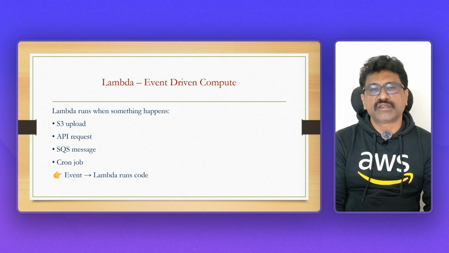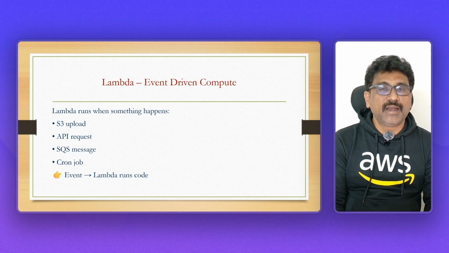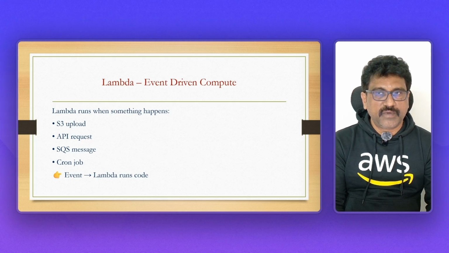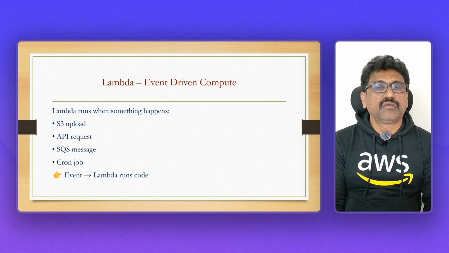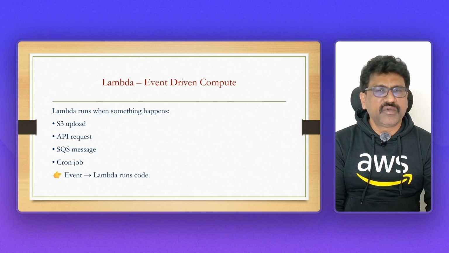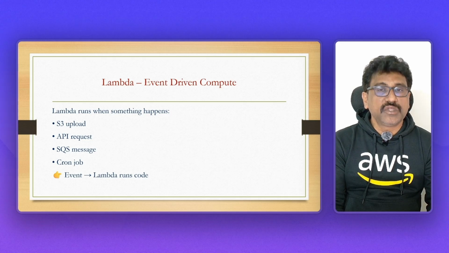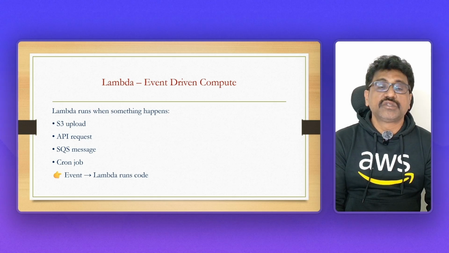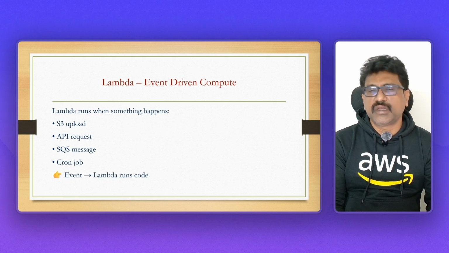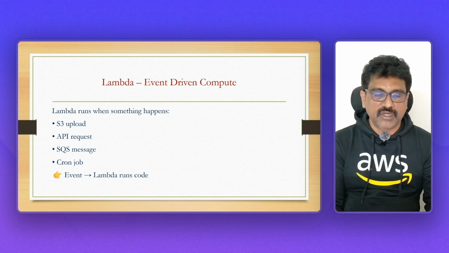API request, SQS message, and cron job. Cron job means, for example, if you want to run code at a particular time, every day at 1 a.m. midnight, it's very difficult to wake up and run that code at midnight. So instead of waking up and running it at midnight, you can integrate with Lambda using a cron job or something, and it will start and run automatically.